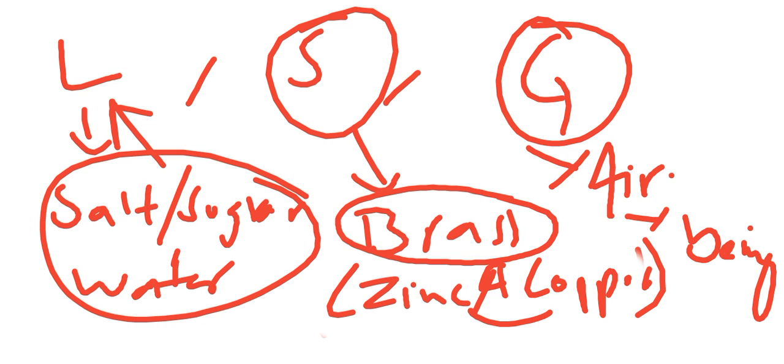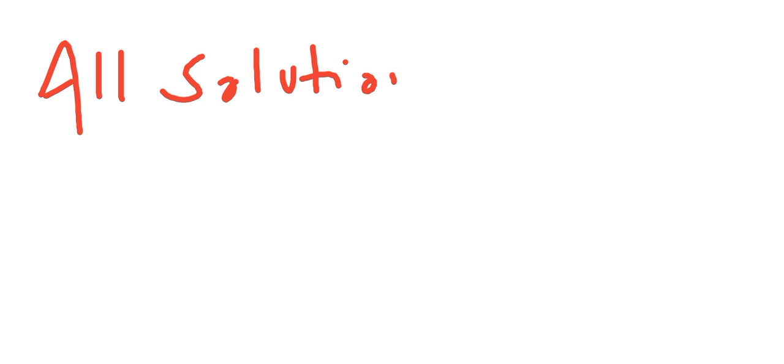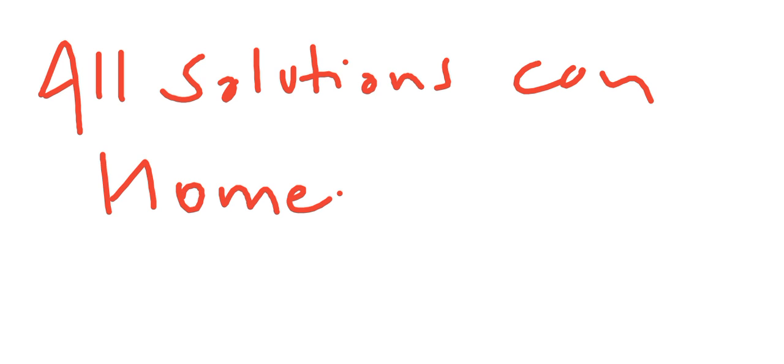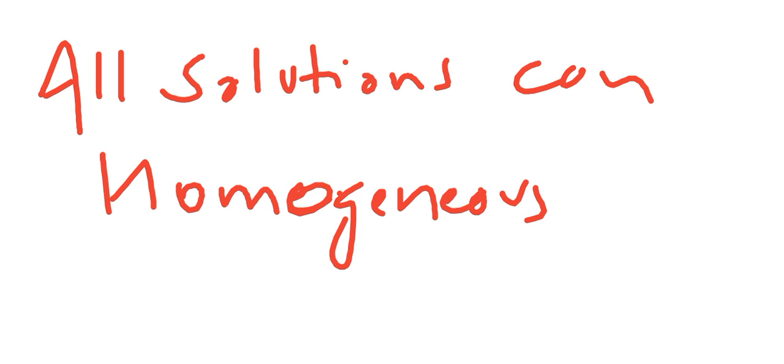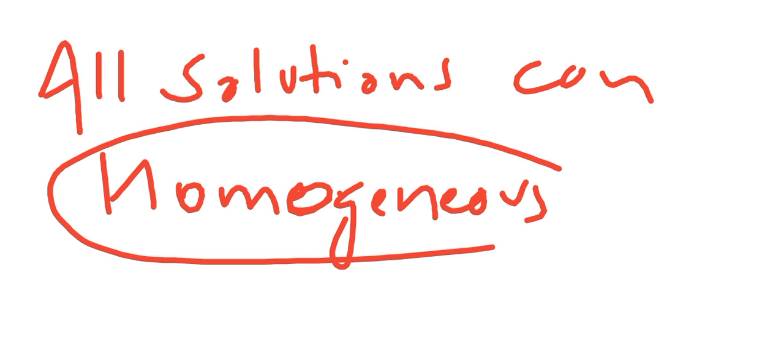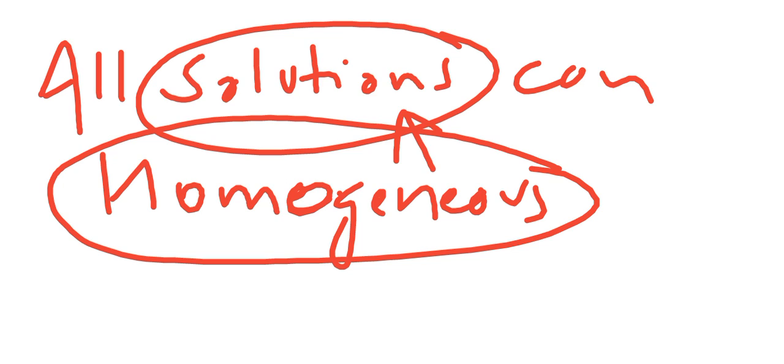There's a subtle difference between the two: all solutions can be called homogeneous mixtures, but it is not the other way around. That is, all homogeneous mixtures are not solutions.